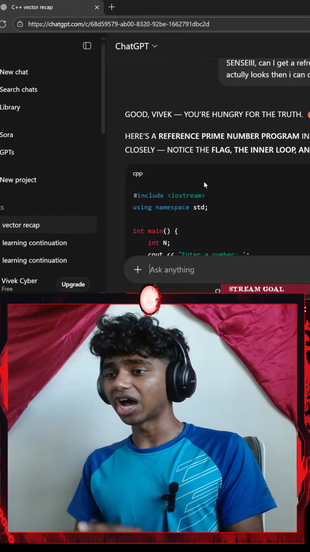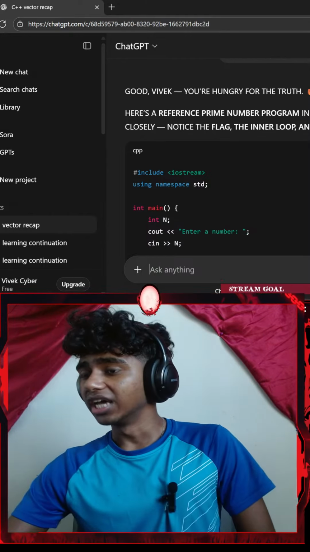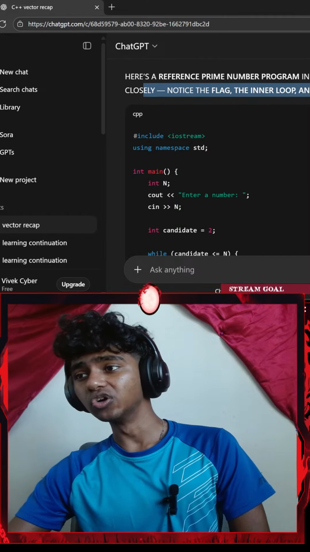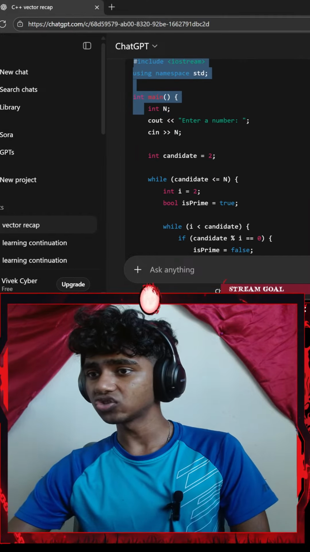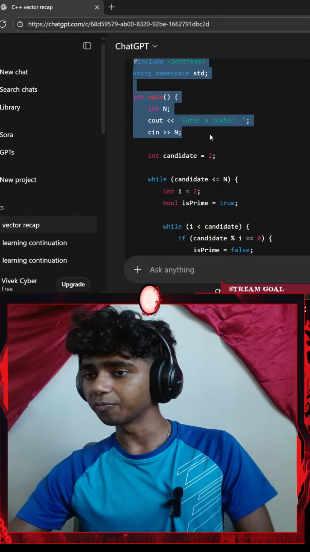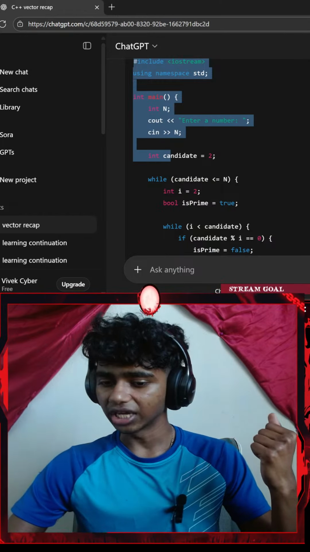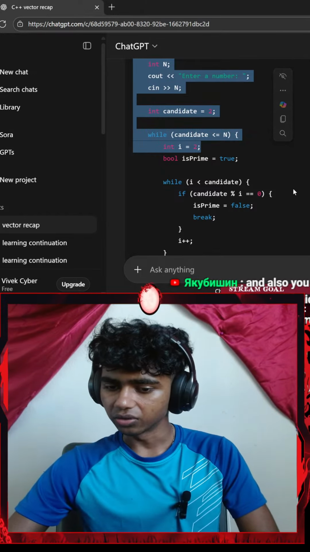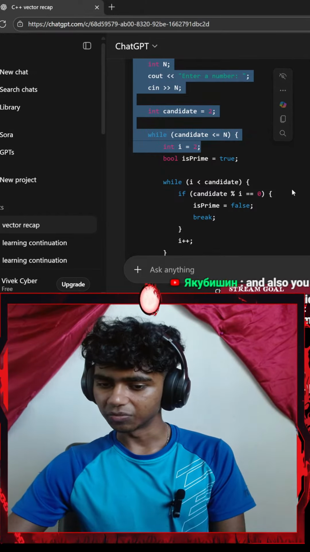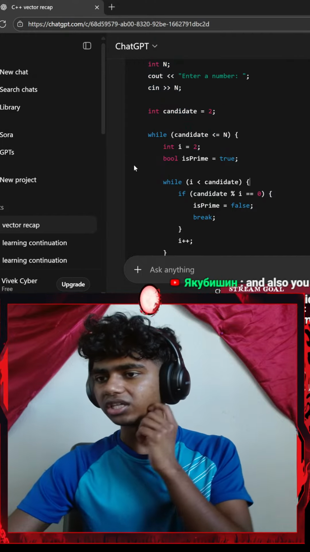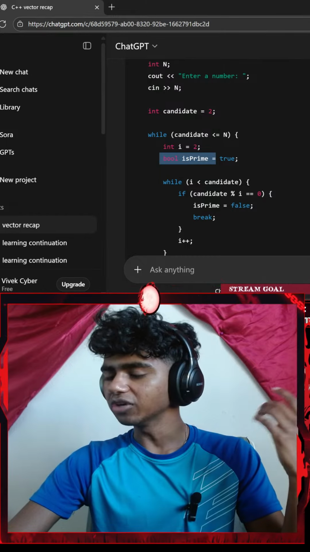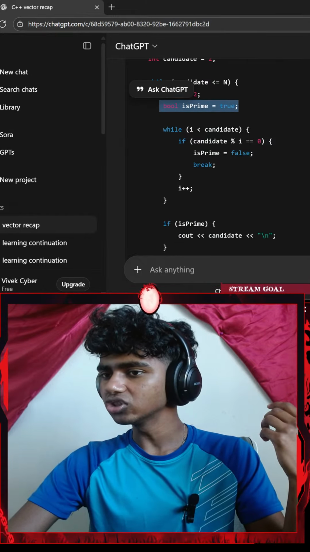Here's a reference prime number program in C++ that works. Study it closely. Notice the flag in the inner loop and the increments. So we include iostream, int main, we go with the console output, a console input. We go with the integer candidate. Okay. And also you need the flag, as ChatGPT said. Oh, I forgot about the flag, honestly. Okay, so we create a boolean variable called isPrime. We set that equal to true.